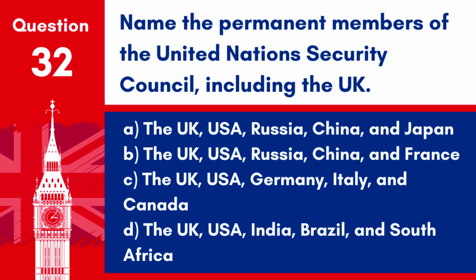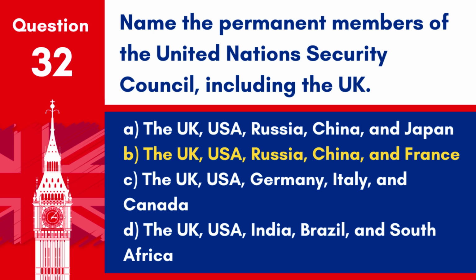Question 32. Name the permanent members of the United Nations Security Council, including the UK. A. The UK, USA, Russia, China, and Japan. B. The UK, USA, Russia, China, and France. C. The UK, USA, Germany, Italy, and Canada. D. The UK, USA, India, Brazil, and South Africa.